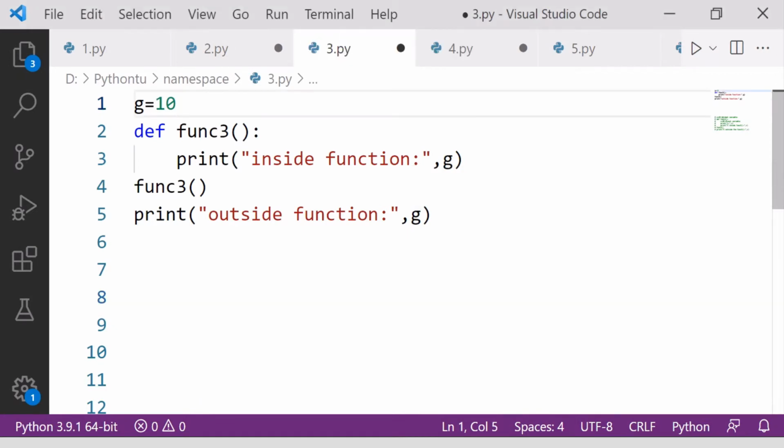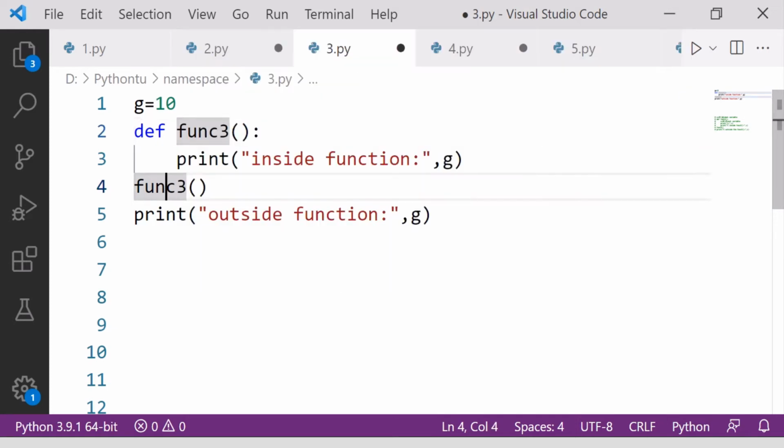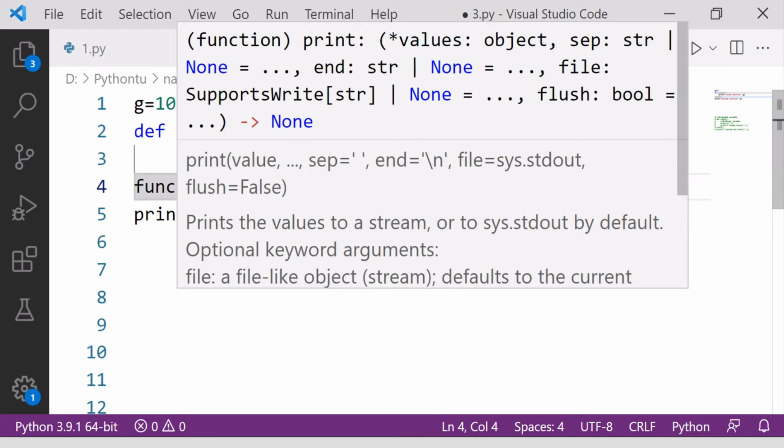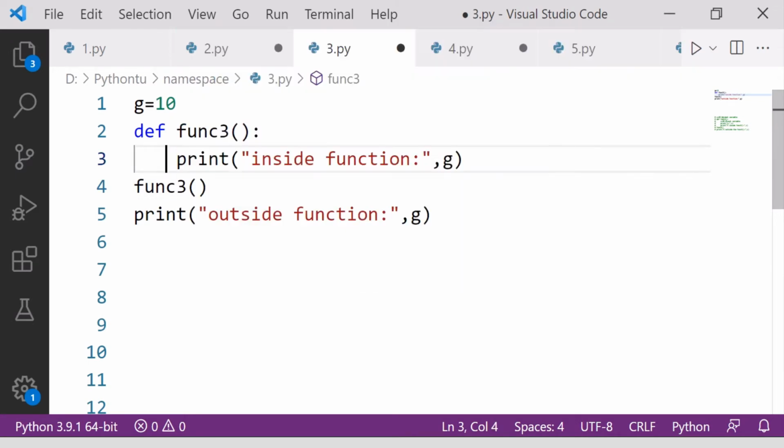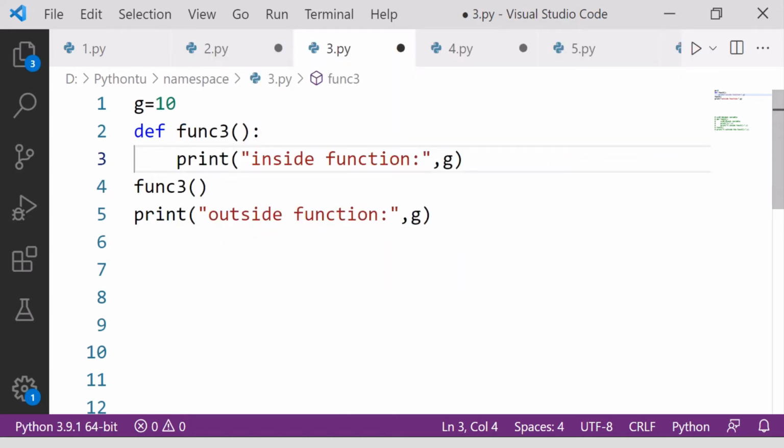So global variable, to understand that, let's take one variable here, that is g is equal to 10. Then we are writing over here func3. Here we already did this, but let's do it again. Here I am writing print. I am not writing over here any local variable, simply writing print g inside the function. Clear? After that I am calling the function func3, then outside the function.